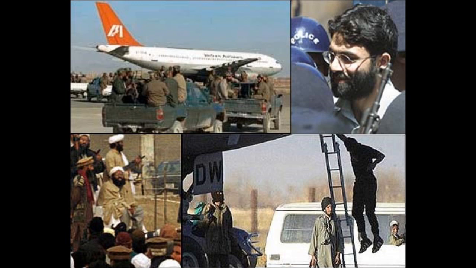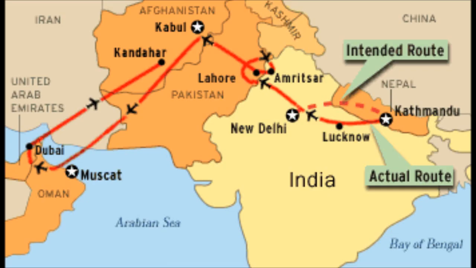After touching down in Amritsar, Lahore and Dubai, the hijackers finally forced the aircraft to land in Kandahar, Afghanistan, which at the time was controlled by the Taliban. The hijackers released 27 of 176 passengers in Dubai but fatally stabbed one and wounded several others. At that time, most of Afghanistan, including Kandahar where the plane landed, was under Taliban control, who resisted allowing the plane to land there. After eventually granting the plane landing rights, the Taliban still pressured the hijackers to release the hostages and give up on some of their demands.